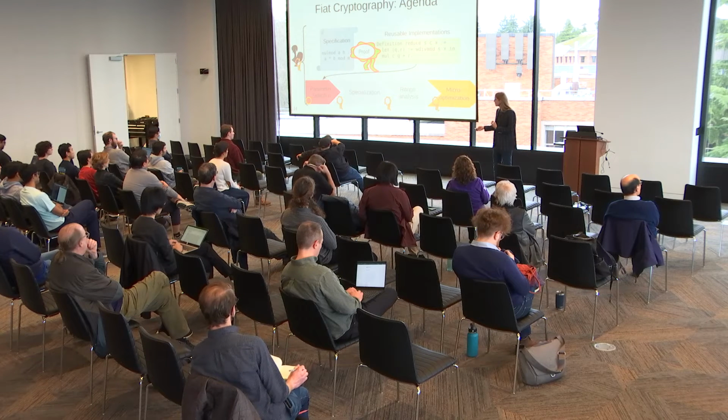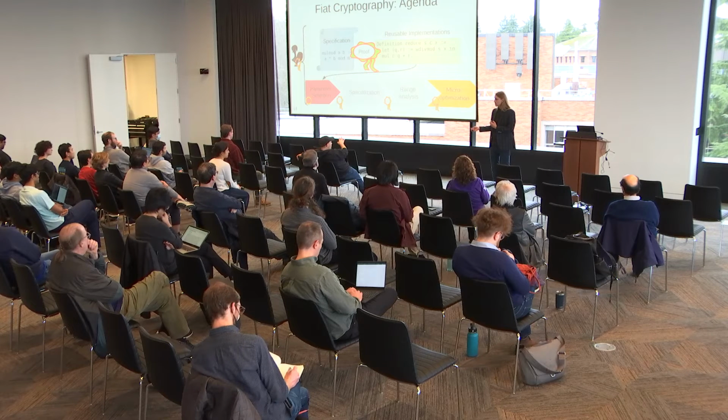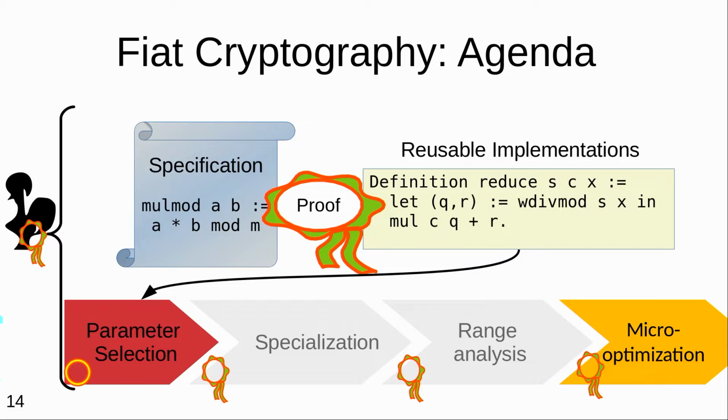You mentioned that you don't need to verify parameter selection. Is this like the prime that you're using for that field? So the prime is a part of the specification. So yeah, we don't need to verify it, but it is what the user asks. There are also other parameters that are only relevant to performance, such as how many positions you use to represent one number modulo that prime. And there are others like this where experts know how to pick good choices and sometimes discuss them in their papers, and our templates take them as arguments, and there are some heuristics to fill them in automatically in case that is desired.